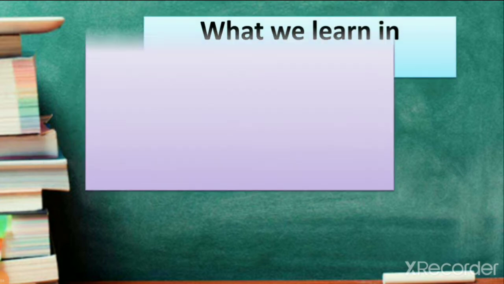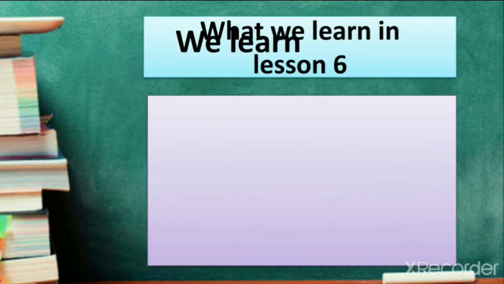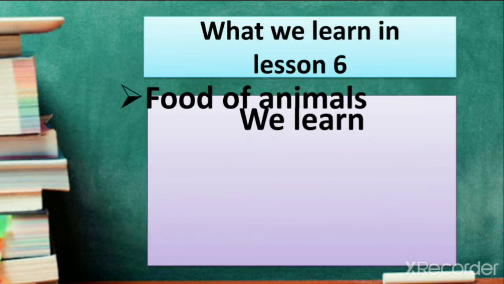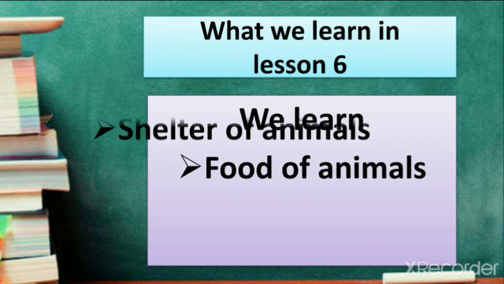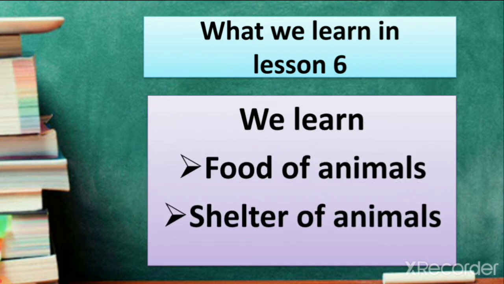What we learn in lesson number 6 is the food of animals and the shelter of animals. We all know about food because we learned about food in lesson number 3 and 4. We learned that we get food from plants, and so much food we get from plants. Now let's see what is food and what is shelter.